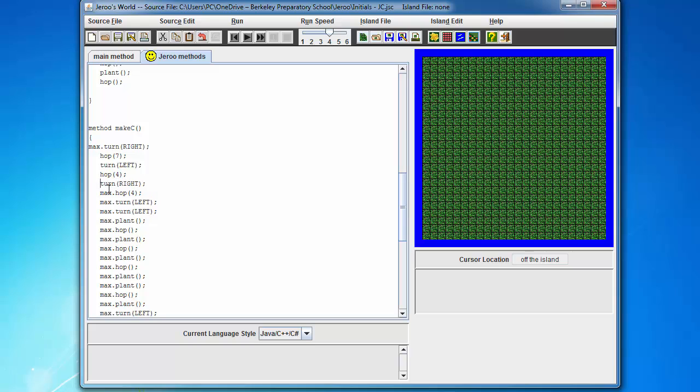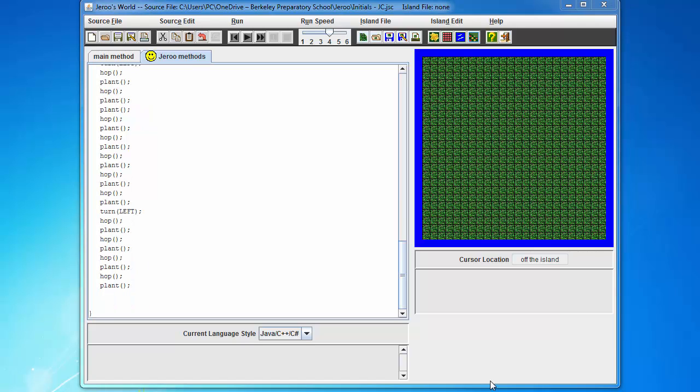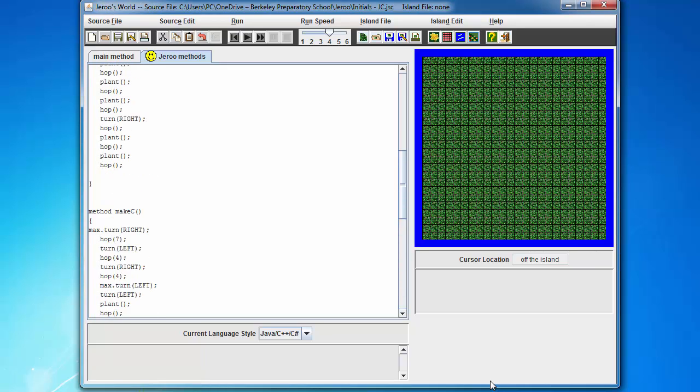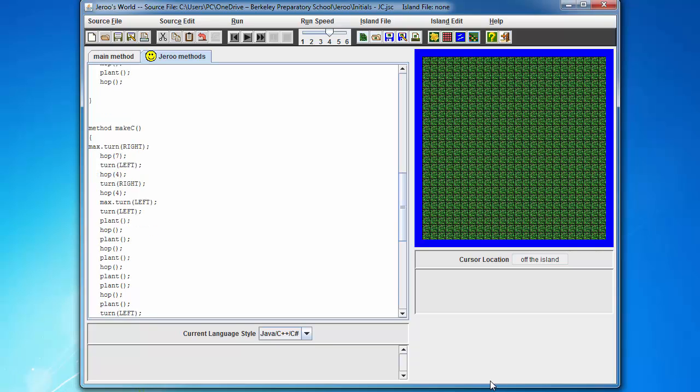When you're writing in this, the reason why I'm doing this in the initial format with all of these letter initials is you guys will be creating words using these programs and using these methods just like I'm doing. So I'm actually going to write a little bit too besides just copy and pasting, or what I should say is cutting and pasting. And I'll go ahead and pause the video now until I'm done with it, and I'll come back. Alright, so I've gone through and I've removed all of the objects from my Jeroo method. And you can see make C is ready to go.